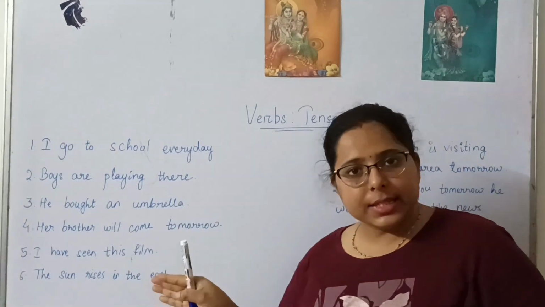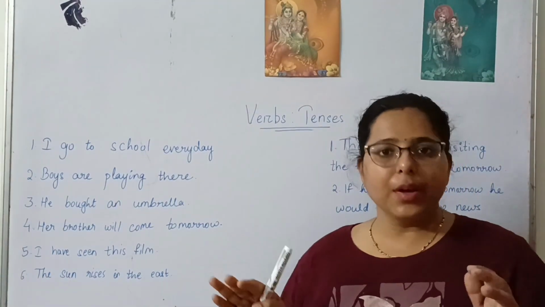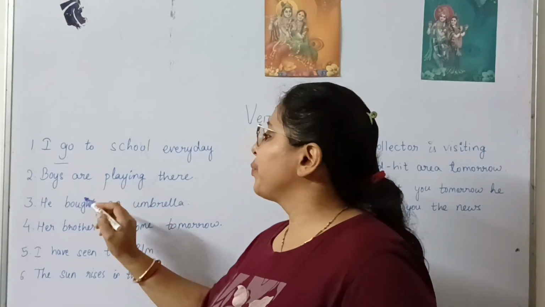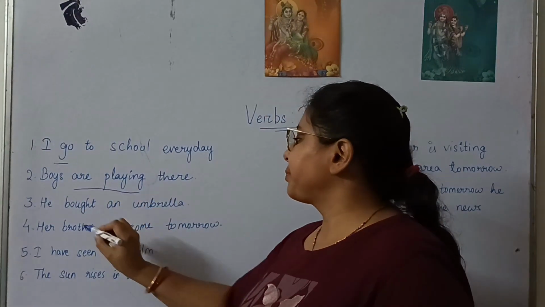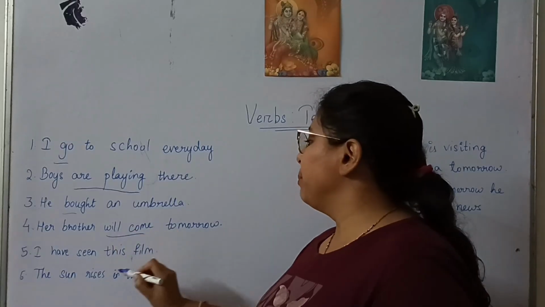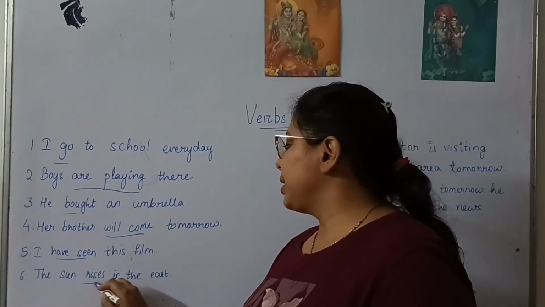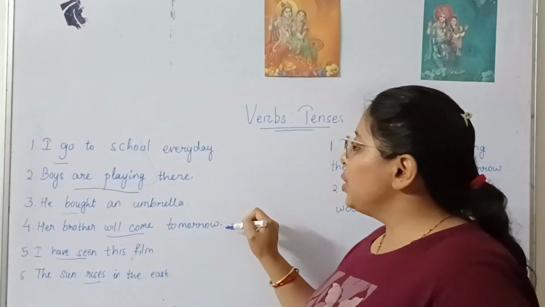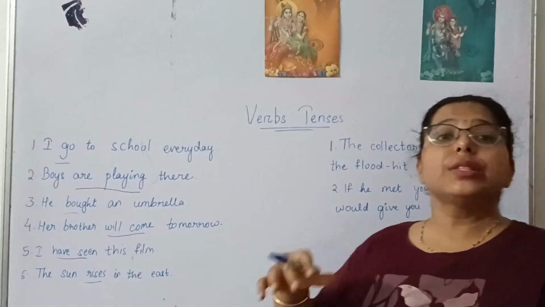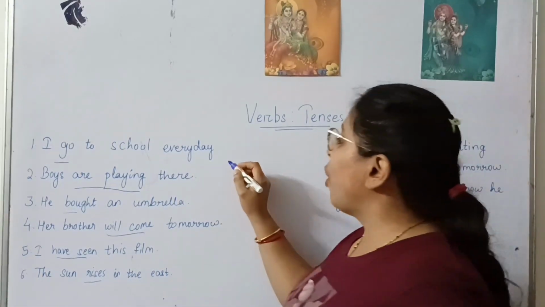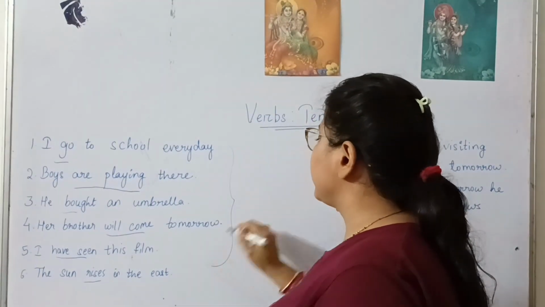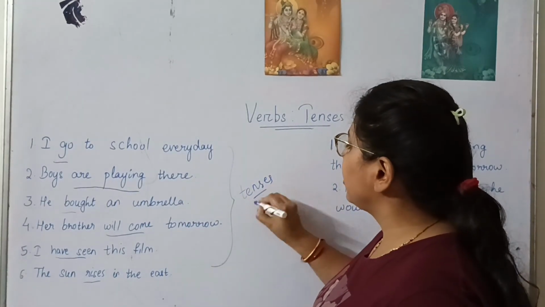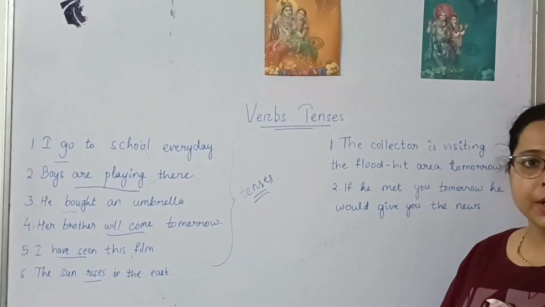So in these sentences, we have verbs. You all are aware what a verb is, right? The action words are the verbs. So the verbs here are: go, are playing, bought, will come, have seen, rises. So these are the different verbs used. Each and every verb used in these sentences shows a different tense. These different verb forms tell us about the tenses used in the sentences.